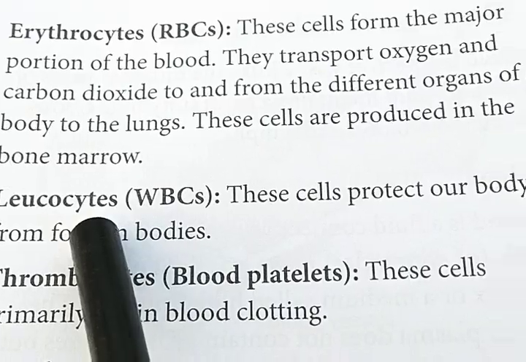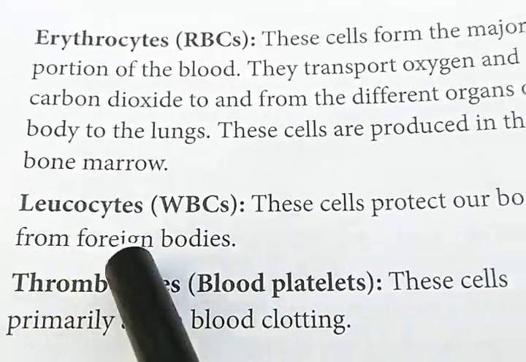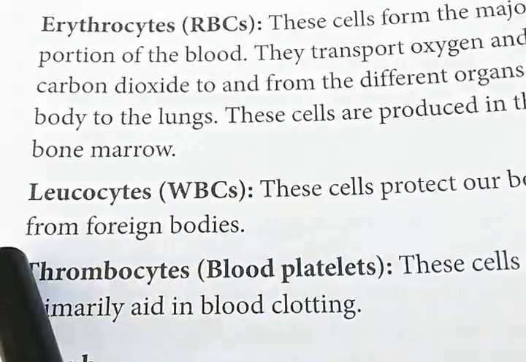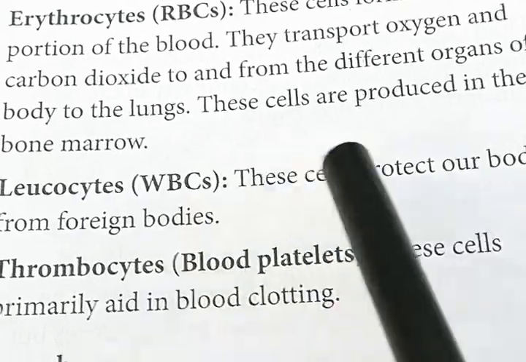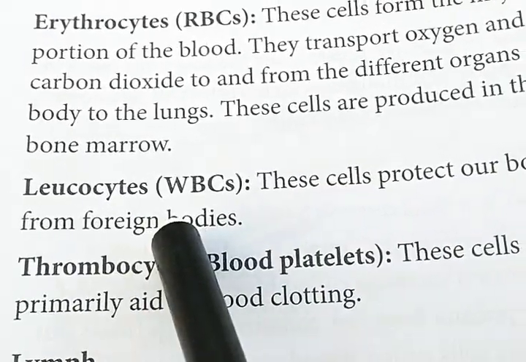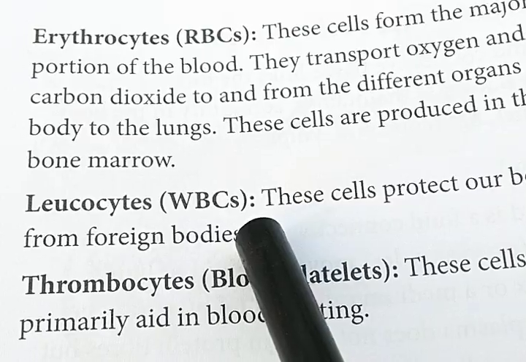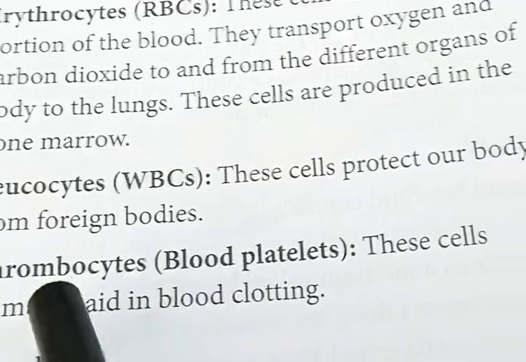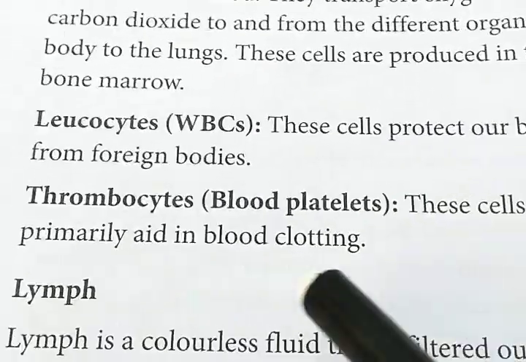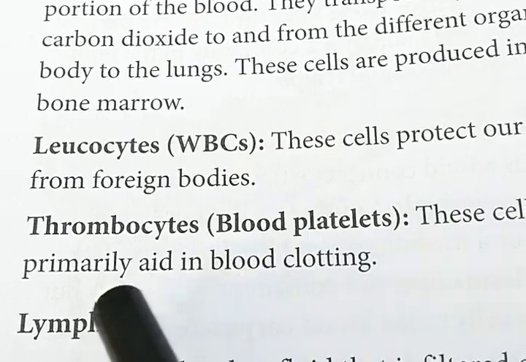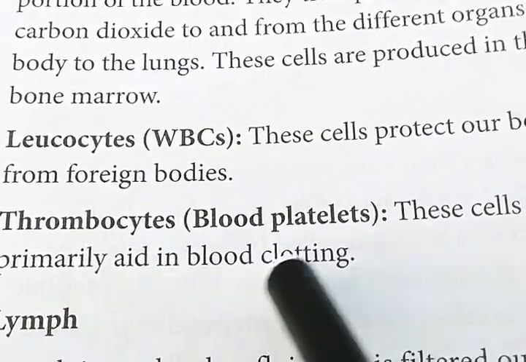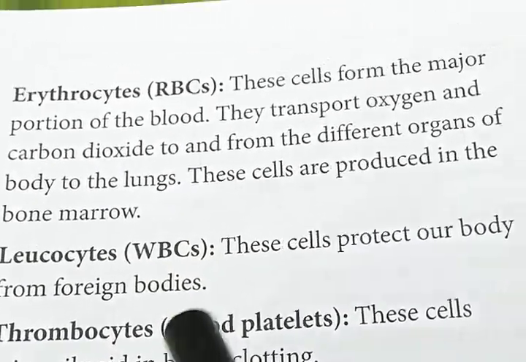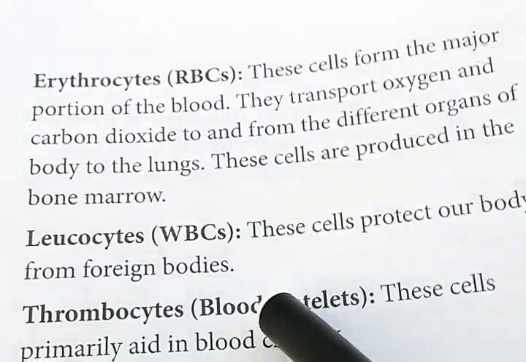Next, leukocytes. These cells protect our body from foreign bodies, meaning different types of microbes. When they enter our body, leukocytes, I mean WBC, fight them and protect our body as a fighter. Thrombocytes or blood platelets primarily aid in blood clotting. These are the three types of blood corpuscles.